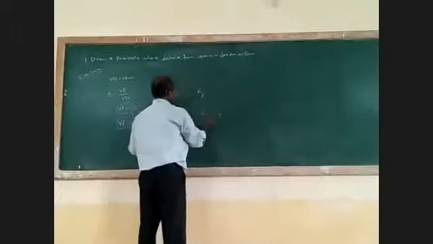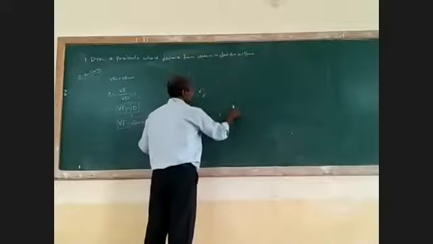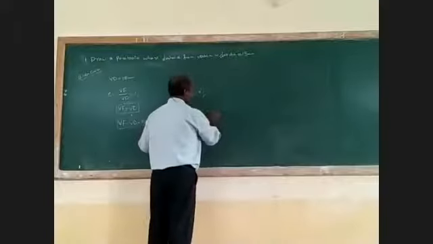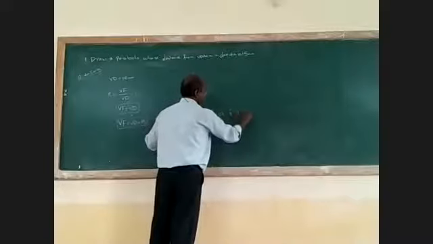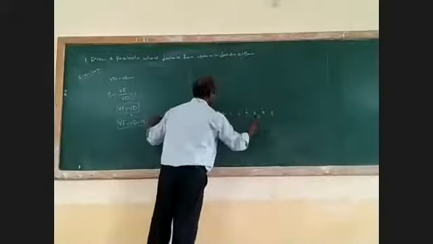Join DE. Then you have to divide for your convenient distance. 1, 2, 3, 4, 5, 6, 7, 8. Enough.